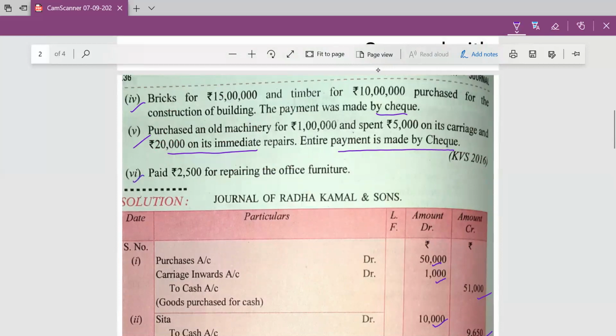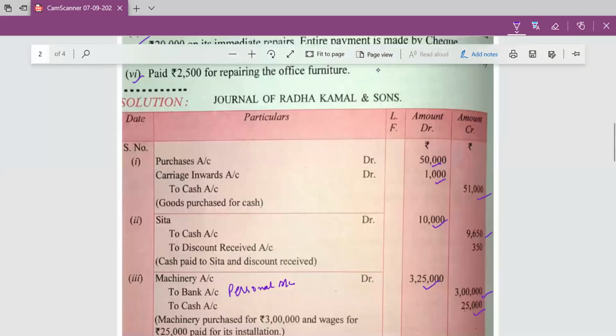And last transaction, paid rupees 2,500 for repairing the office furniture. This furniture already appears in the balance sheet. It is an old furniture already appearing in the balance sheet. We will not debit the furniture account, but instead of it, we will debit the repair account. Repair account debit to cash account.